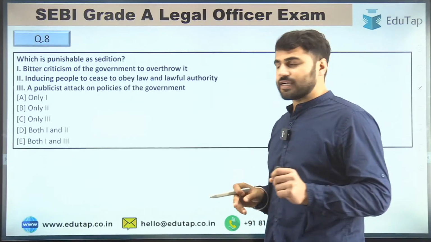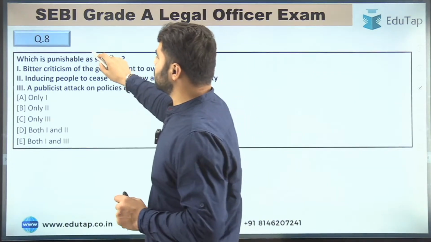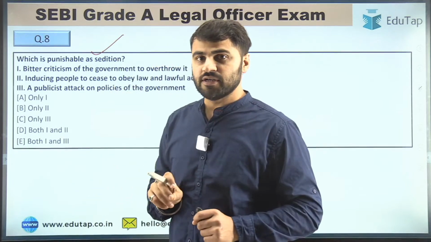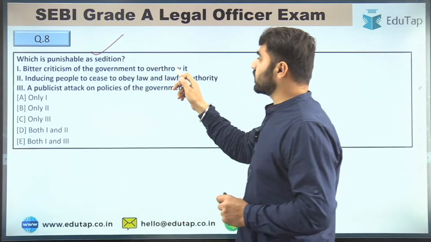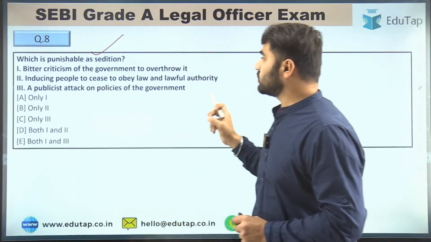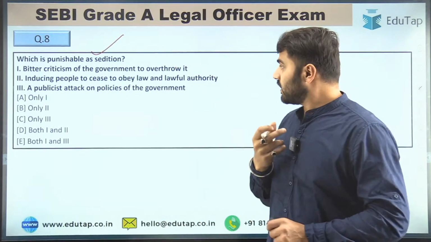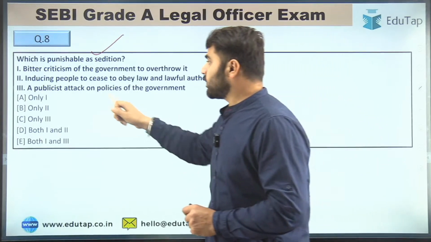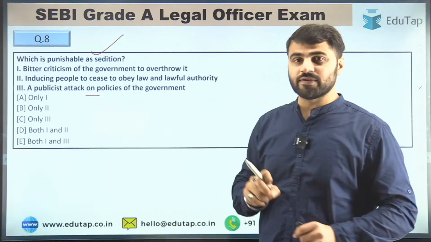So guys, question number 8 is a very interesting question: which is punishable as sedition? Your options are: first, bitter criticism of the government to overthrow it. Second, inducing people to cease to obey law and lawful authority. Third, a public attack on policies of the government, right?